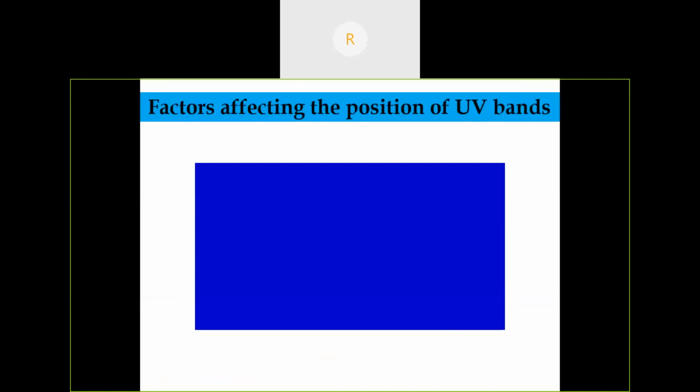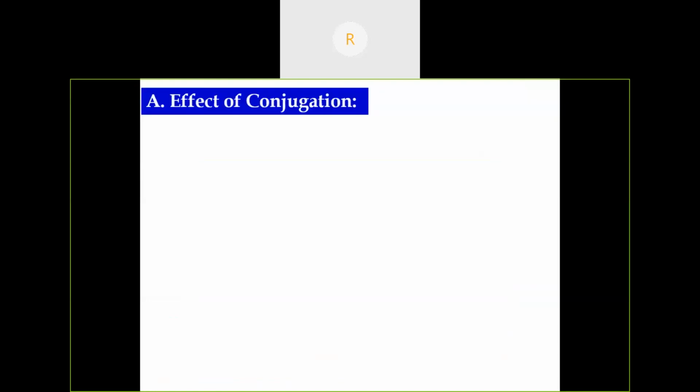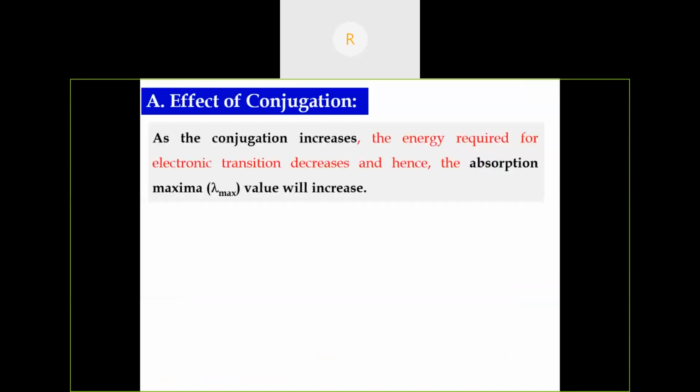So what are the factors which affect the position of UV bands? There are important factors: the conjugation, the steric hindrance, the solvent, and pH will affect the position of UV bands. Now I'm going to discuss one by one with examples. So, the effect of conjugation. What happens with conjugation?